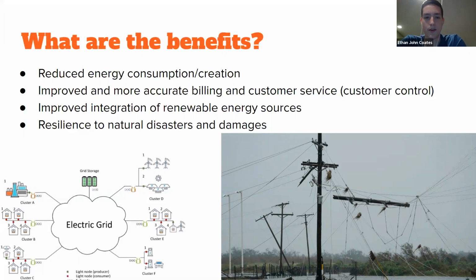And lastly, we have more resilience to natural disasters and damages. Because everything shares energy with each other, if one particular line is cut in the current power grid, we can have a huge outage, but in a smart grid, this is less of a problem.